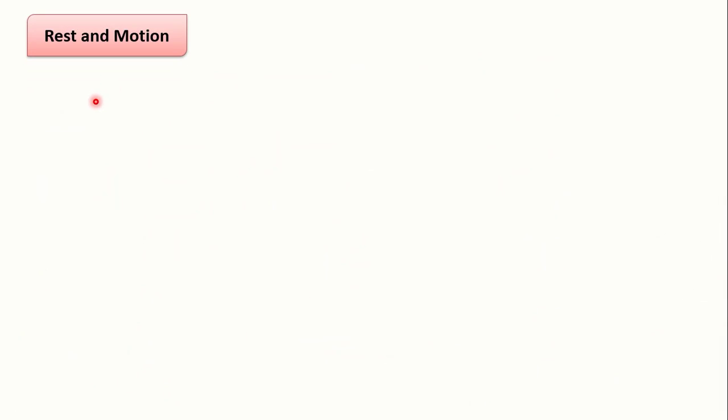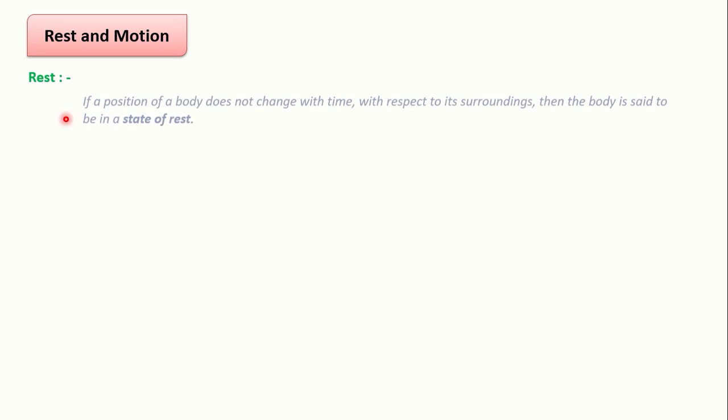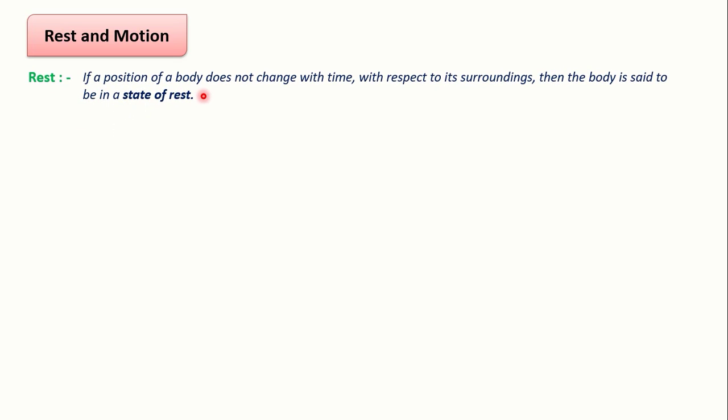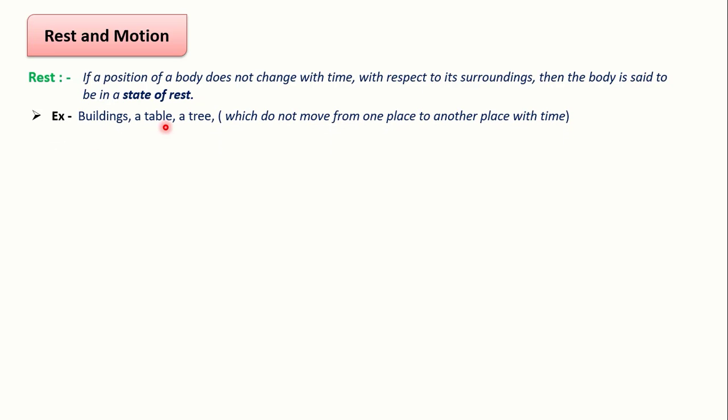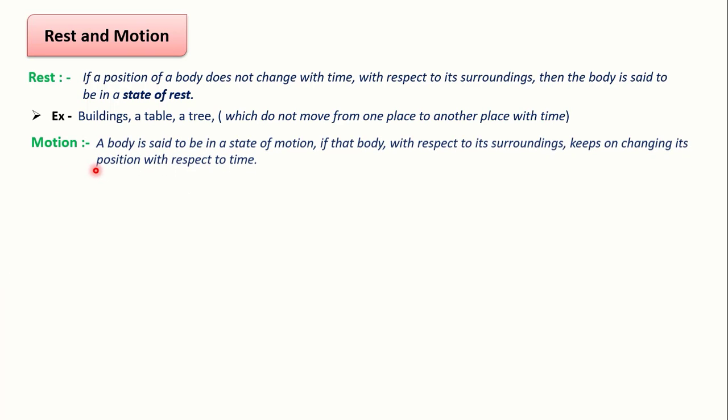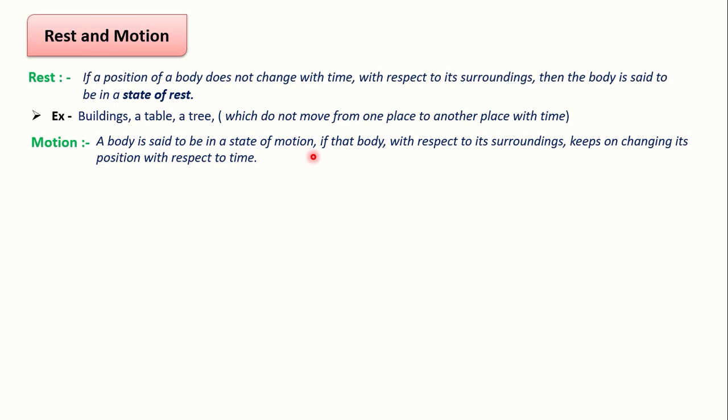First, rest and motion. Rest: if the position of a body does not change with time with respect to its surrounding, then the body is said to be in a state of rest. Examples: buildings, table, trees which do not move from one place to another place with time are examples of rest position. Motion: a body is said to be in motion if that body changes